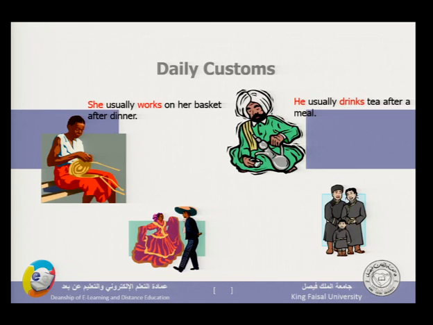it is preceded by one of the third person singulars, which is he, and I used one of the adverbs of frequency, which is usually, and usually comes before the verb, before the main verb, which is drinks. I couldn't say he drinks usually. It is to be he usually drinks tea. Notice this important note, you might be asked about it, whether the adverb of frequency usually comes after or before the main verb in an example like the one I have just illustrated.